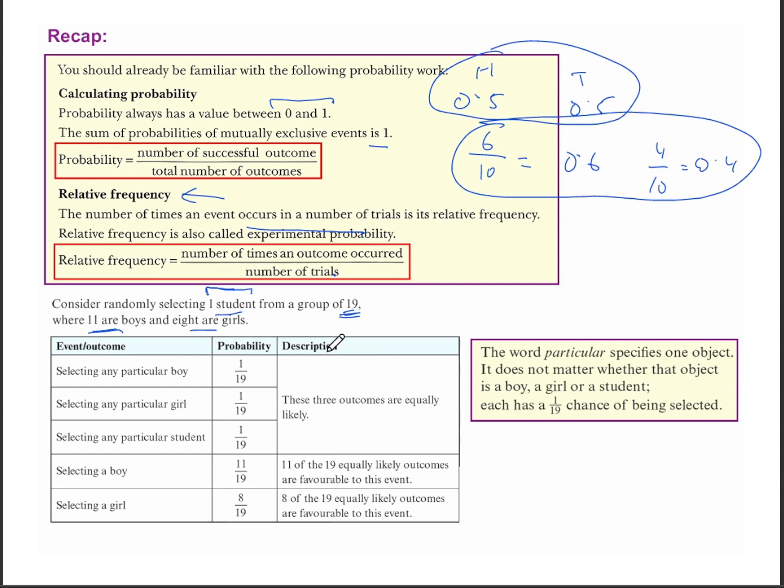Here you don't want to select a particular boy, you're selecting anybody that is a boy. So you get 11 over 19 as your probability. Similarly for selecting a girl, you have 8 girls in total, you don't want to select a particular girl, just any girl in general, out of a group of 19 students, so your probability will be 8 over 19.